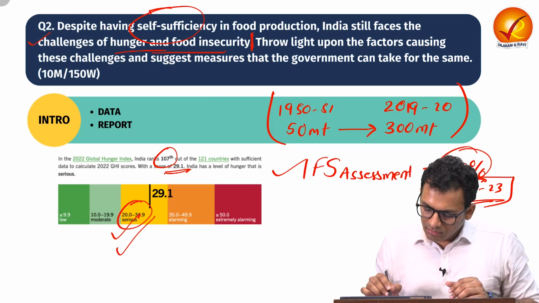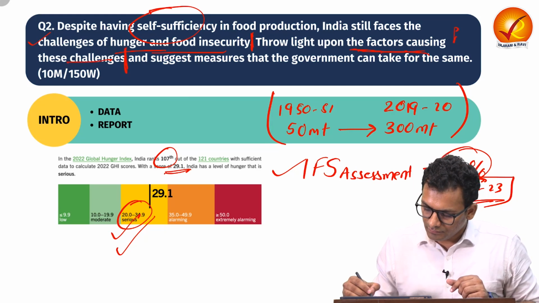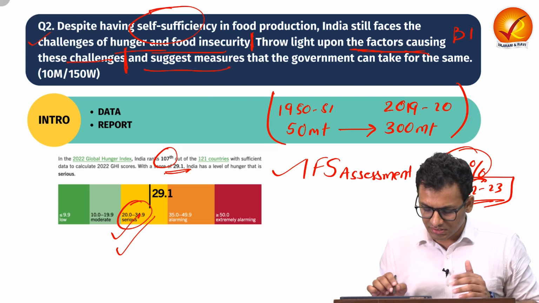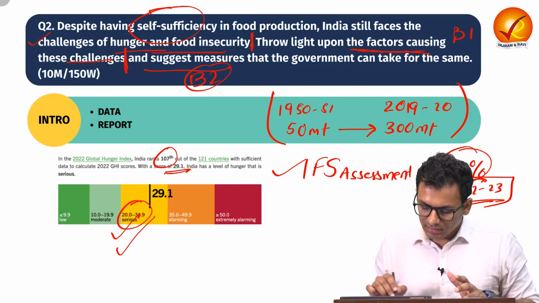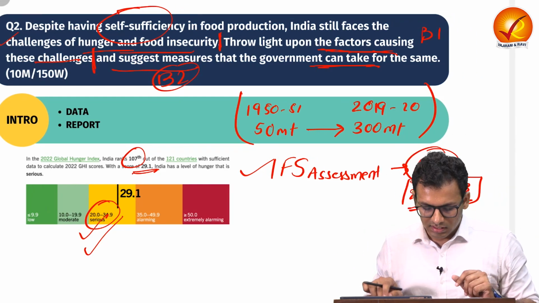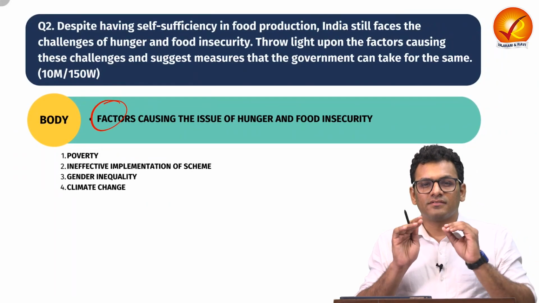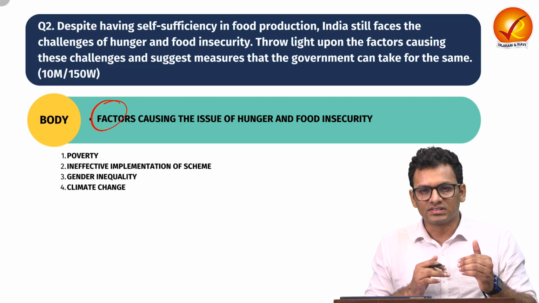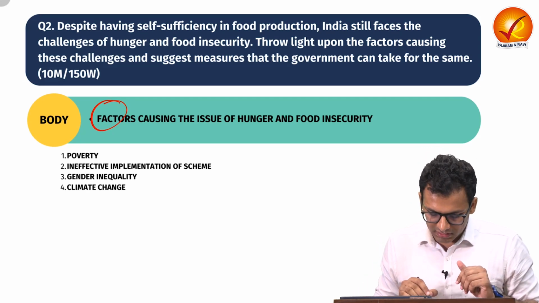In the body part, you can talk about different factors causing these challenges in body 1. And in suggest measures, you can talk about different measures in the body 2 that government can take to ensure the challenges are eliminated. Now let's talk about the body 1, the factors. The primary factor behind such kind of mismatch is kind of a wicked problem of poverty.